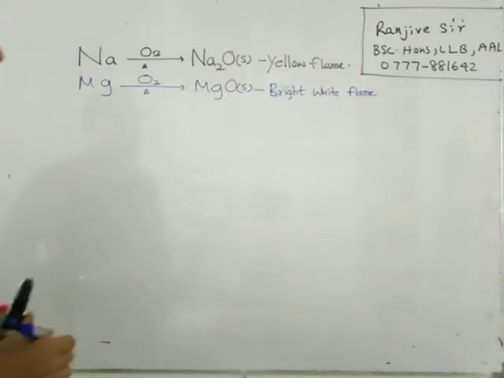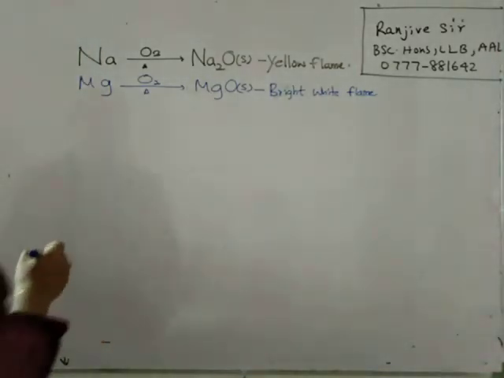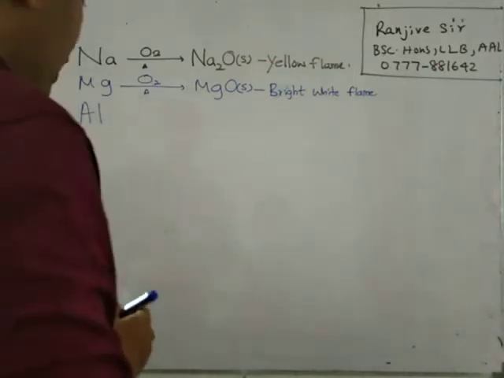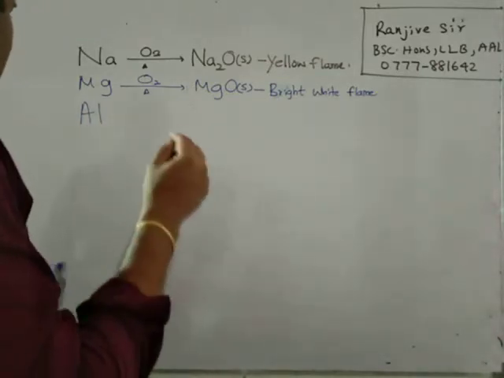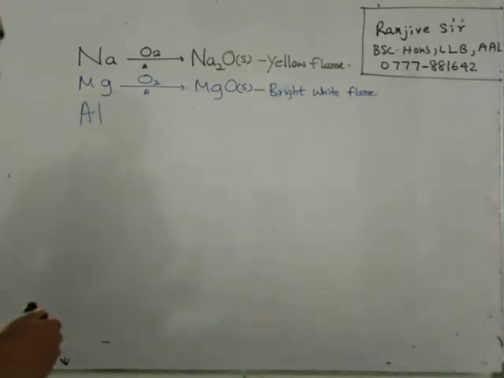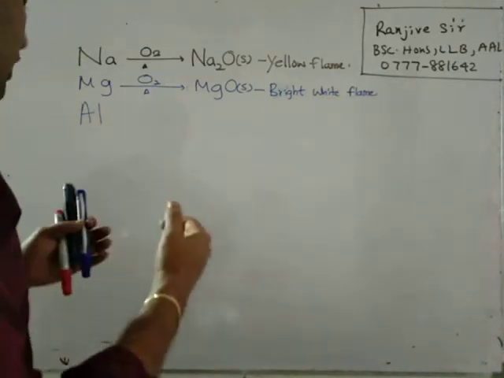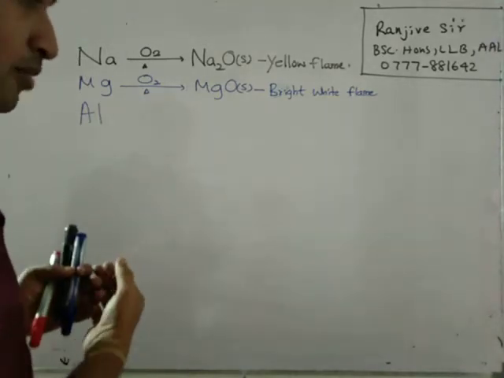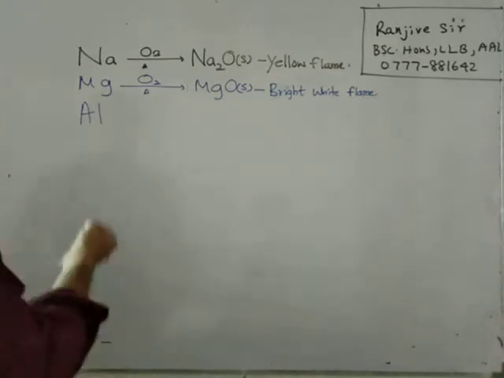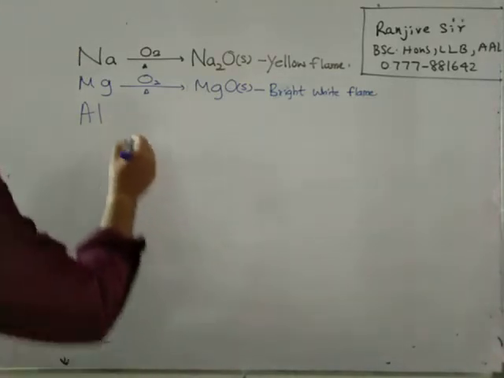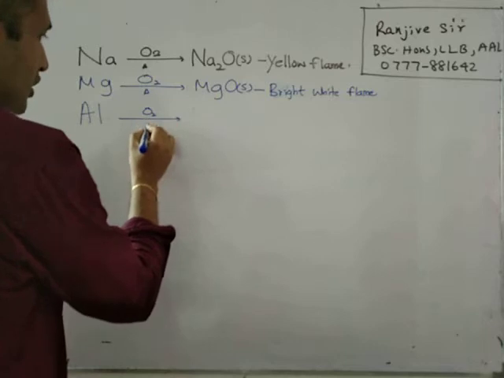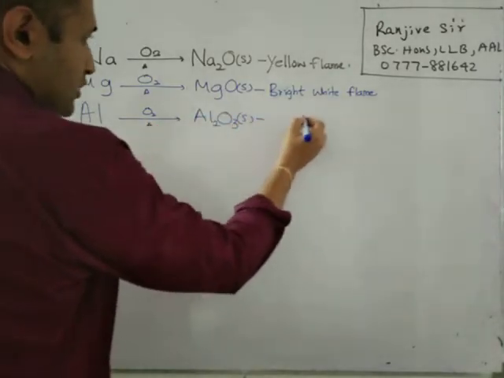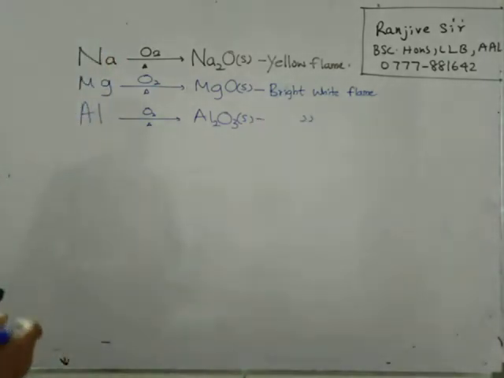Then aluminium: when it is present as a strip, it does not burn with oxygen because it forms an oxide layer, aluminium oxide. But if you take the powder of aluminium, it bonds with oxygen to form aluminium oxide solid. It also has a bright white flame.